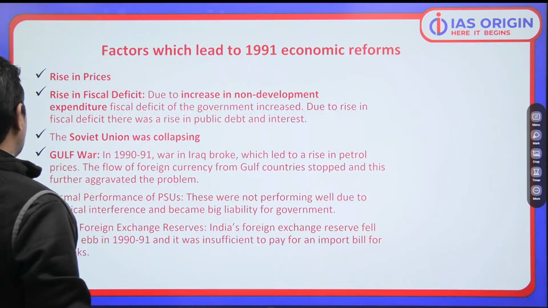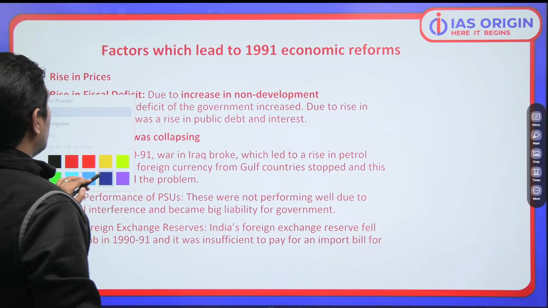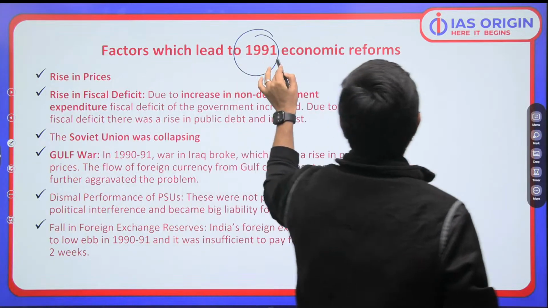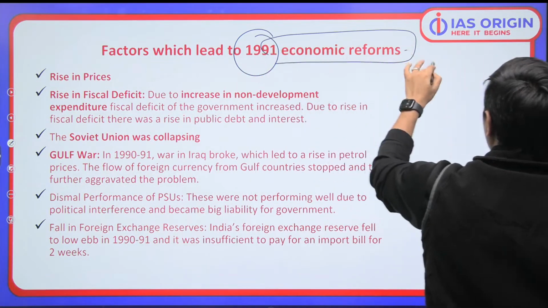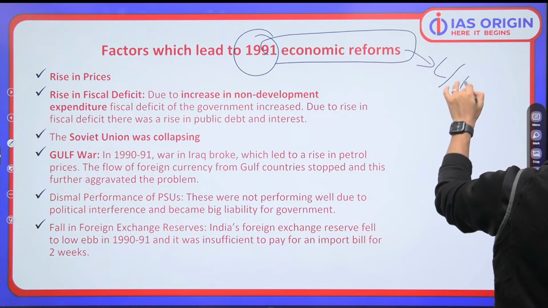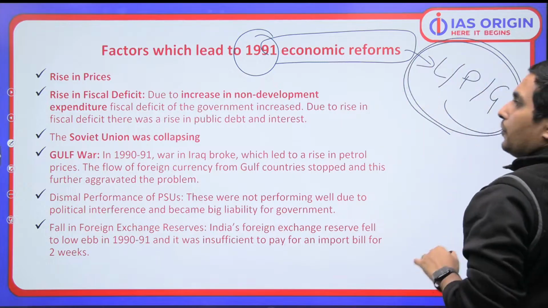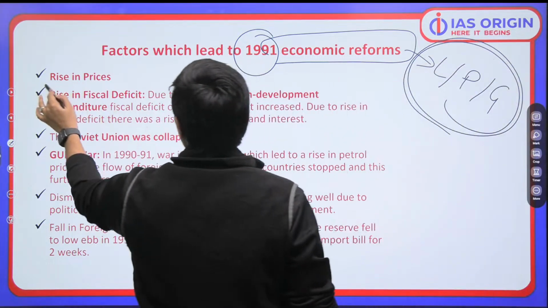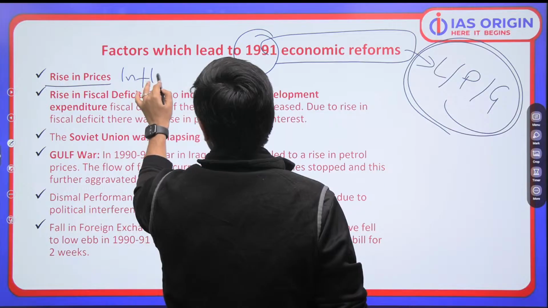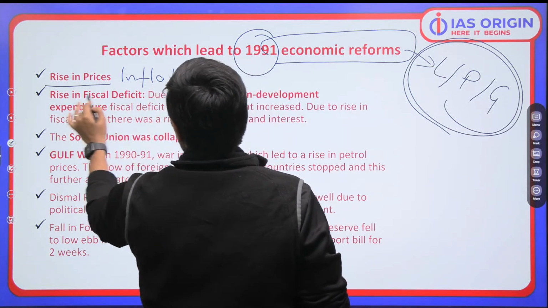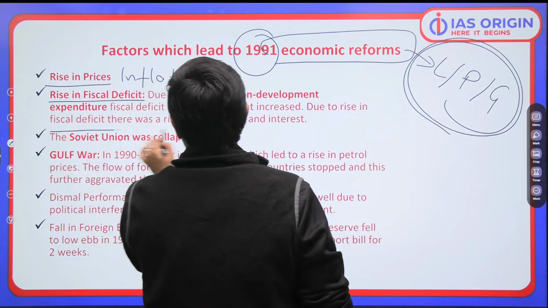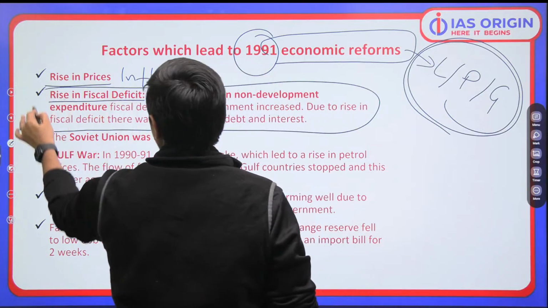So you got to understand that whenever I talk about, in 1991, we are going for some economic reforms. What economic reforms? Liberalization, privatization, globalization, we'll talk about them. So why are we going for them? Because we have a rise in prices, that is, inflation is there. We have a rise in the fiscal deficit, that the government is spending more, earning less.